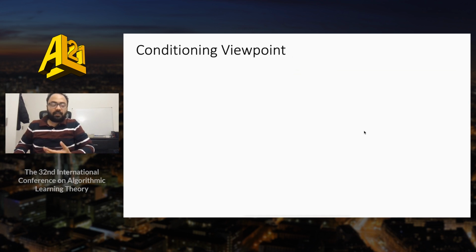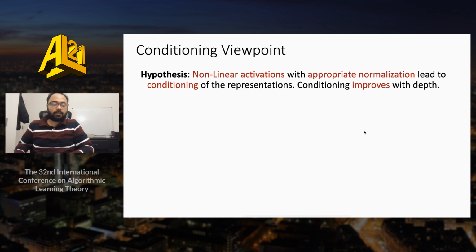In this work, we investigate improved data conditioning as a possible factor towards explaining some of the effects of depth and normalization. Our hypothesis in particular is that nonlinear activations under appropriate normalization in neural networks lead to conditioning of the last layer representations, and this conditioning continuously improves as we take deeper and deeper networks. Simple optimization theory tells us that better conditioning naturally helps optimization by making the landscape more isotropic.